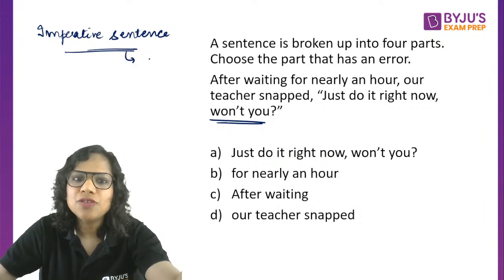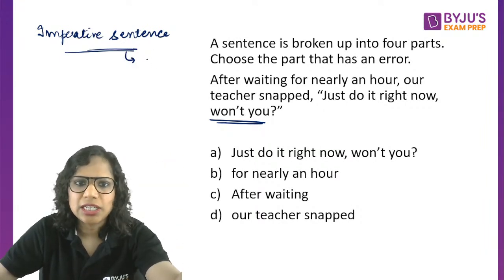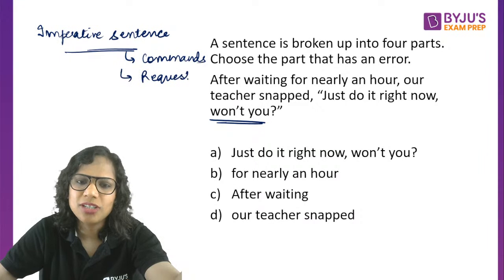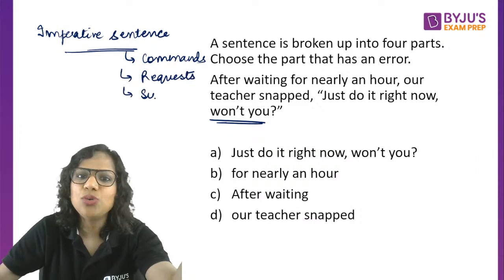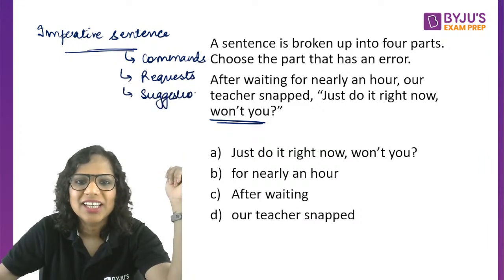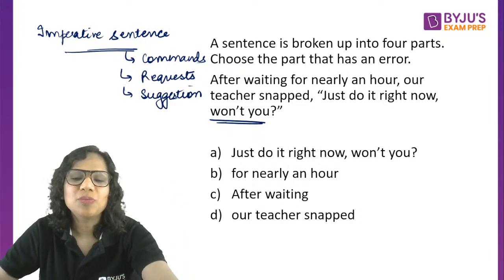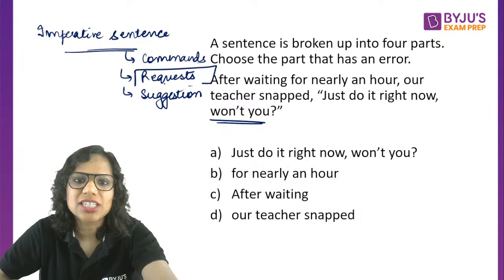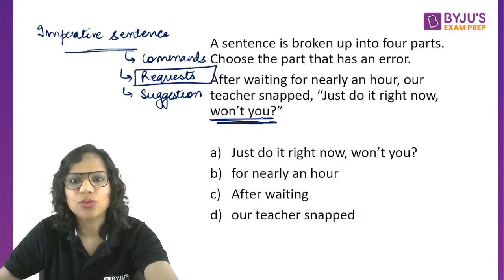So, imperative sentences address a person directly and they can be commands like come here. They can be requests, please give me a glass of water. They can even be a suggestion, oh, let's go to a party. Now, with these imperative sentences, if they are polite, for instance, a request, then you use won't you.